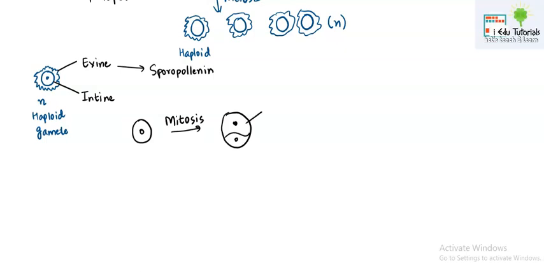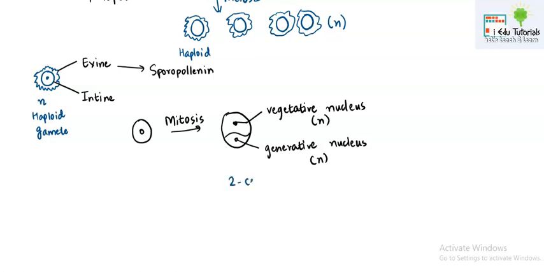Because the one cell which is formed at the top is bigger and it is known as the vegetative cell or vegetative nucleus, because the vegetative cell has a vegetative nucleus, and this cell is known as the generative cell with a generative nucleus. Both the nuclei will be haploid. Now when a pollen divides by one mitosis, this two-celled stage is seen.